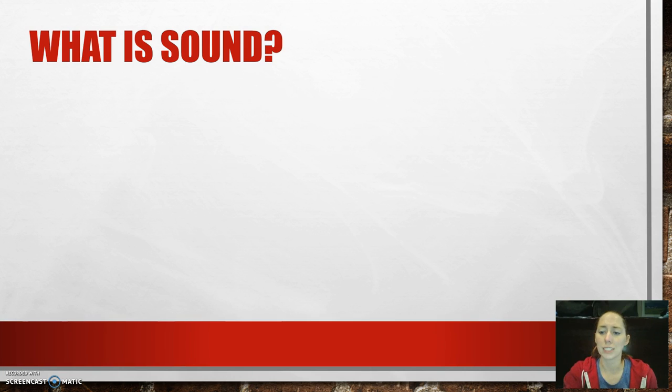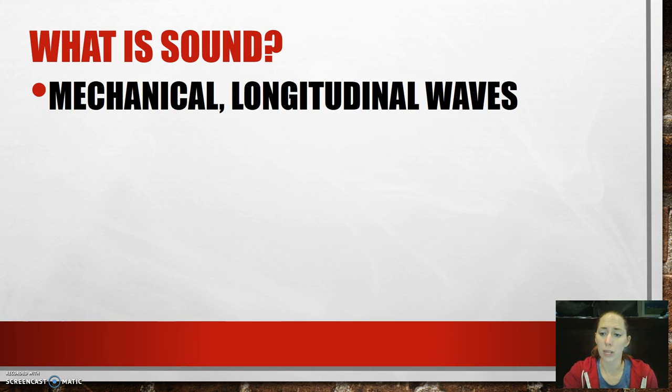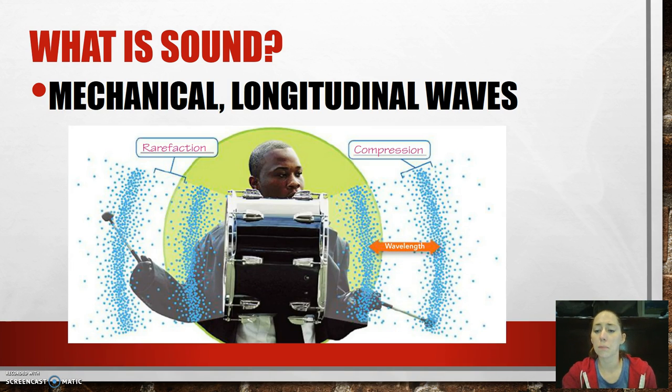Now let's talk about what is sound. Sound is a mechanical wave, and it's actually a longitudinal mechanical wave, which means that the particles vibrate parallel to the direction of energy transfer. So you've got those compressions where they're squished together and those rarefactions where they're pulled apart. For example, as this young man is hitting the drum, it's causing the air particles around it to compress together and then stretch out and compress and stretch. And as they compress and stretch, that's how sound travels. So that is what sound is.